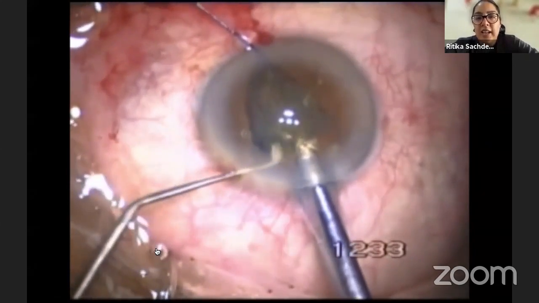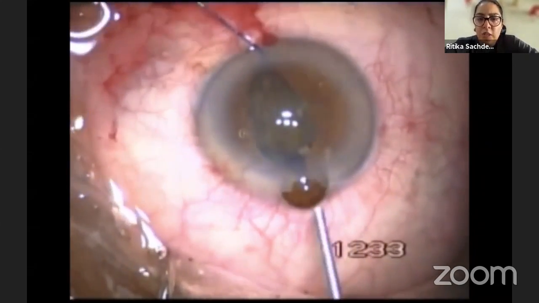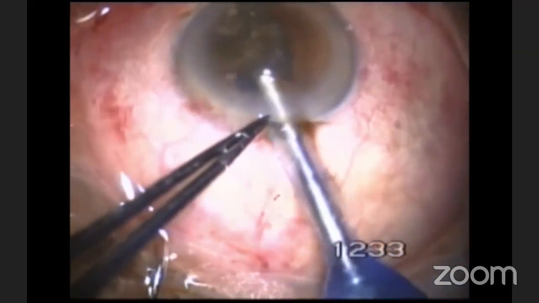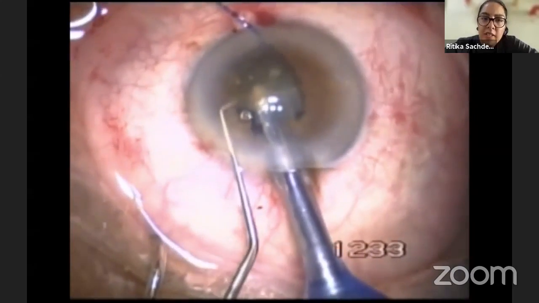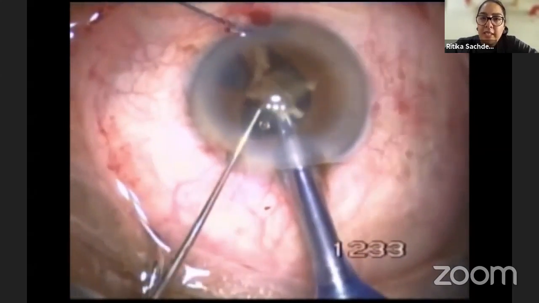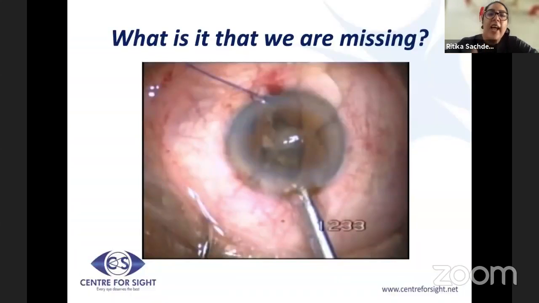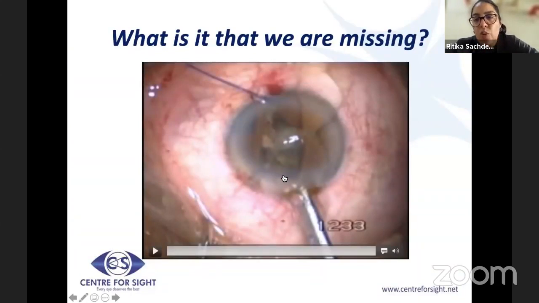This is a case that had a non-dilating pupil in the other eye, or dilating to less than 6 mm. And what we are faced with is a floppy iris. This patient had been taking tamsulosin and the resident had not taken history of that. And this is what you will be faced with. You have the iris prolapsing out.